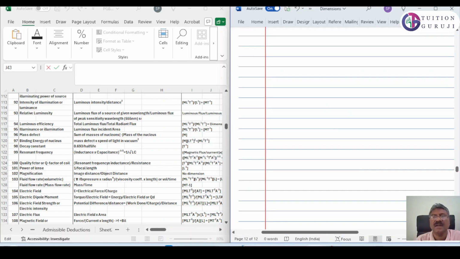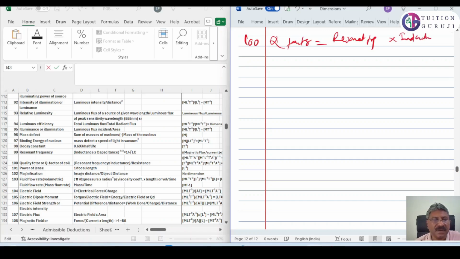That is 100. 100 is Q factor. 100 is quality factor. What is quality factor? Quality factor is actually resonant frequency, okay, resonant frequency, then into inductance, divided by resistance.